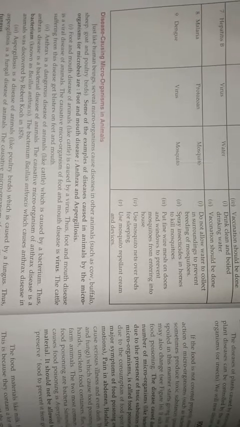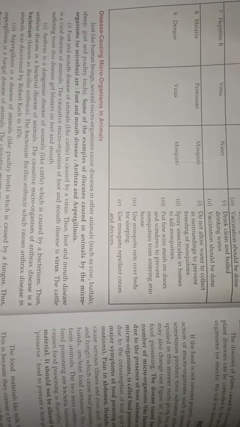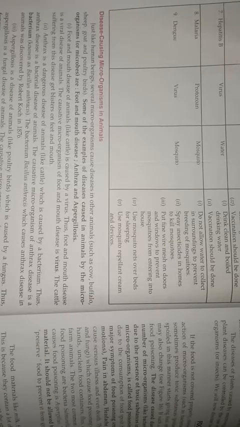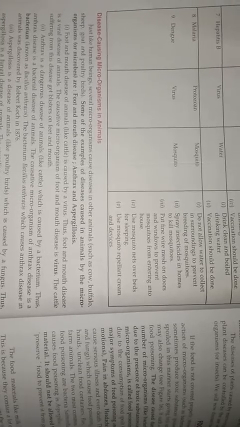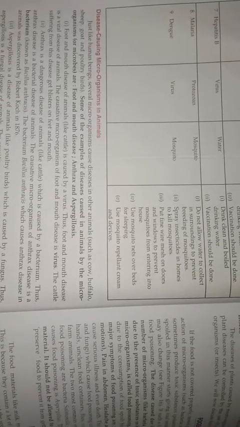The microorganisms not only cause disease in humans, they cause disease in animals also and in plants also. Some examples of diseases caused in animals by microorganisms are anthrax, aspergillus, and foot and mouth disease.